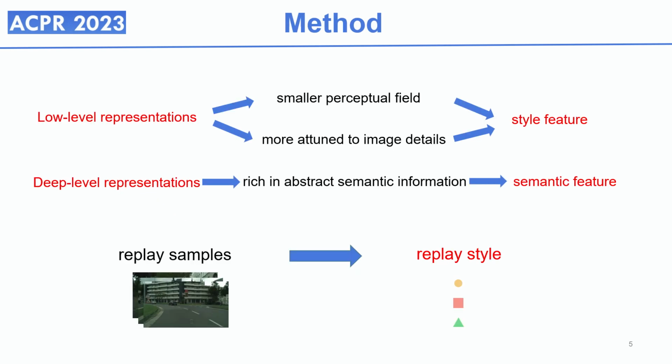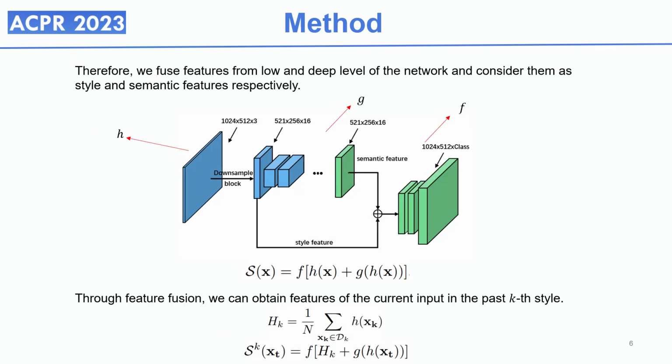In our work, we notice the characteristics of low and deep level representations in CNN and leverage them to efficiently replay knowledge. Shallow networks are closer to the input, have a smaller perceptual field, and are more attuned to image details, thereby containing rich style information, while deep network features contain more semantic information. Given that shallow and deep features are located at different levels in the network, a structural modification of the network is required to enable the fusion of domain-specific style features with the semantic features of input.